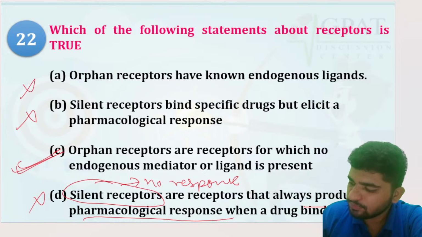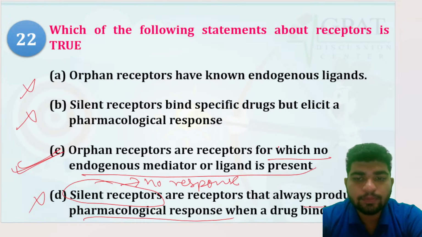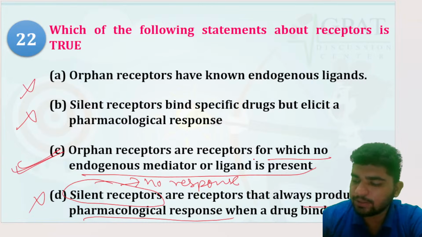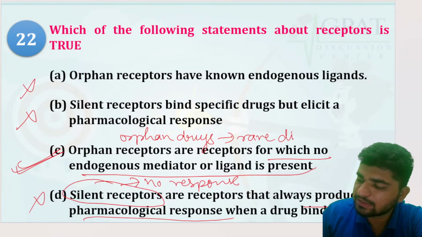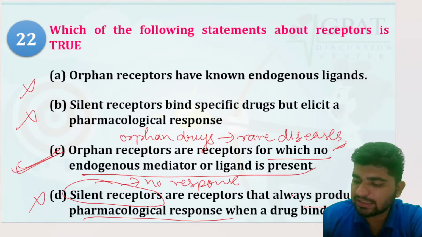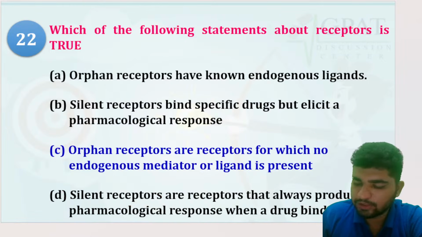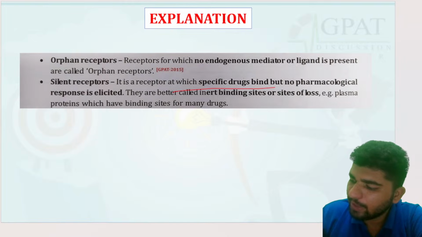Orphan receptors are those for which no endogenous mediator or ligand is present. There are some orphan drugs also, for rare diseases. Sure, so this option will be right. A silent receptor is a receptor which binds but no pharmacological response is elicited.